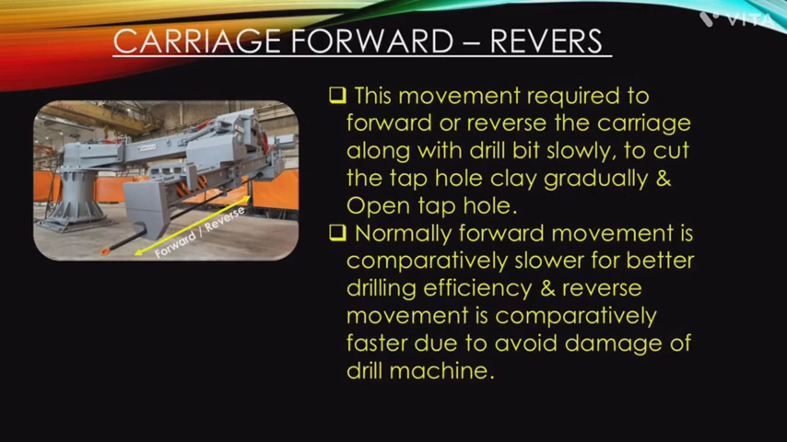Carriage forward backward operation. This movement is required to move the carriage forward or reverse along with drill bit slowly to cut the tap hole clay, gradually opening the tap hole. Normally forward movement is comparatively slower for better drilling efficiency. Reverse movement is comparatively faster to avoid damage of drill machine.